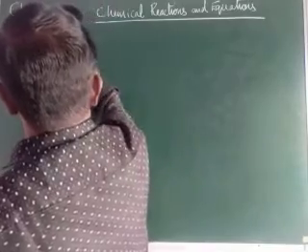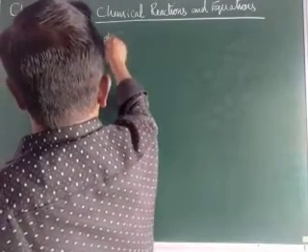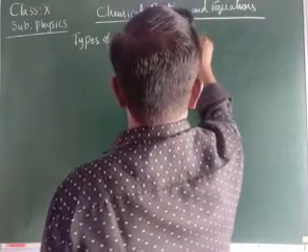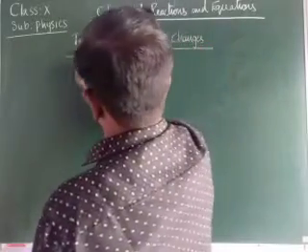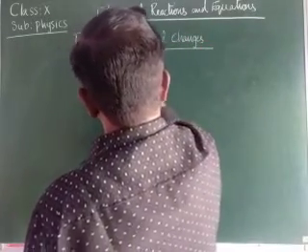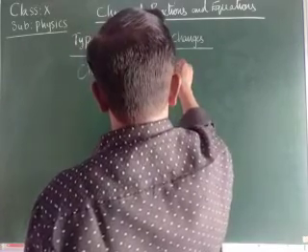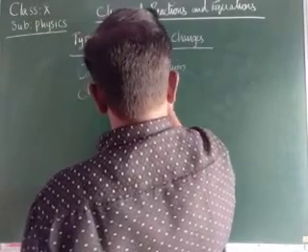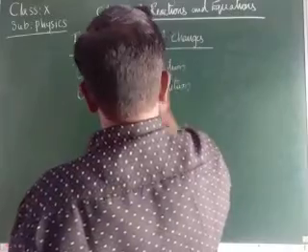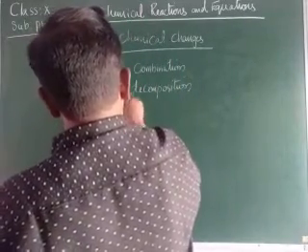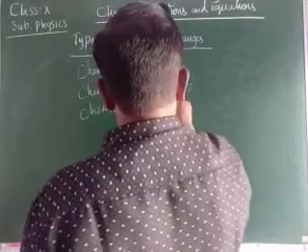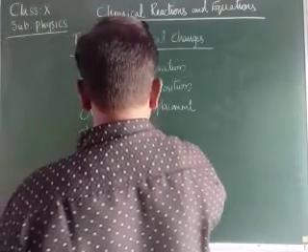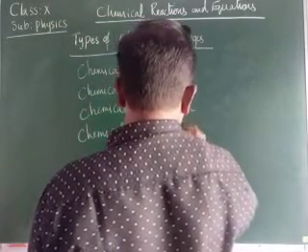There are 4 types of chemical changes: chemical combination, chemical decomposition, chemical displacement, and chemical double decomposition or chemical double displacement.